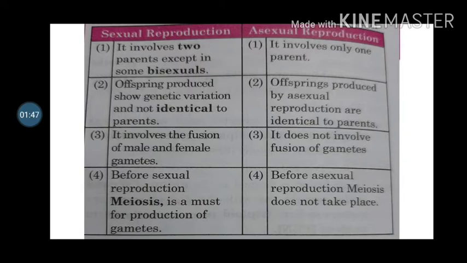Asexual reproduction is a very rapid method, but sexual reproduction is a less rapid method. Sexual reproduction is common in plants, and asexual reproduction is common in plants and lower animals but absent in higher animals.